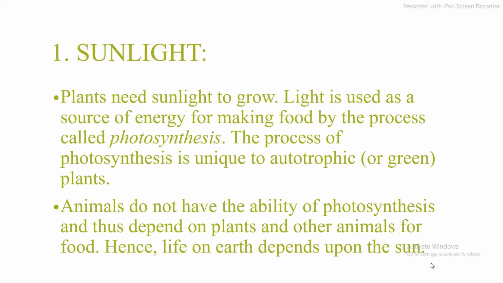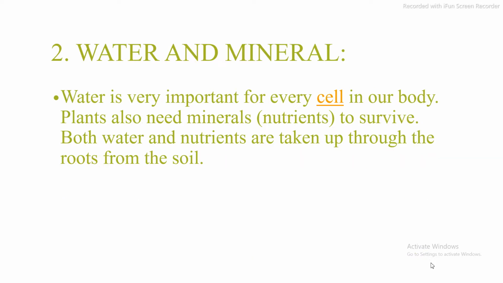Sunlight. Plants need sunlight to grow. Light is used as a source of energy for making food by the process called photosynthesis. The process of photosynthesis is unique to autotrophic or green plants. Autotrophs are those plants that can prepare their food with the help of photosynthesis by using sunlight as the energy. Animals do not have the ability of photosynthesis and thus depend on plants and other animals for food. Hence, life on earth depends upon the sun.